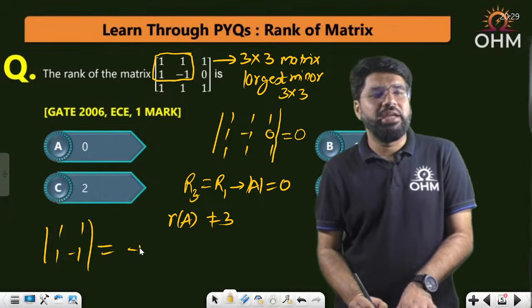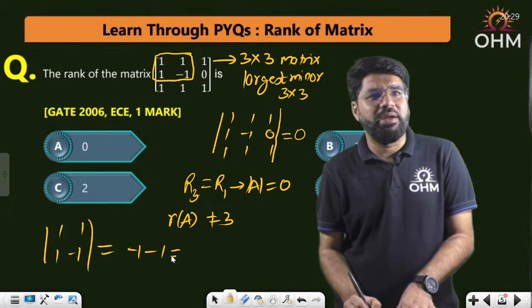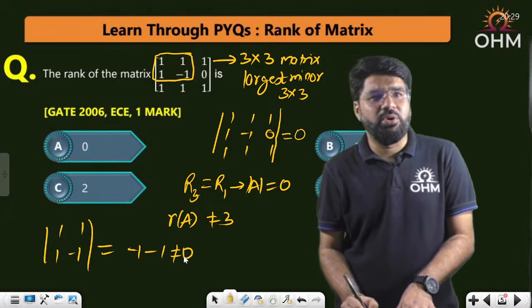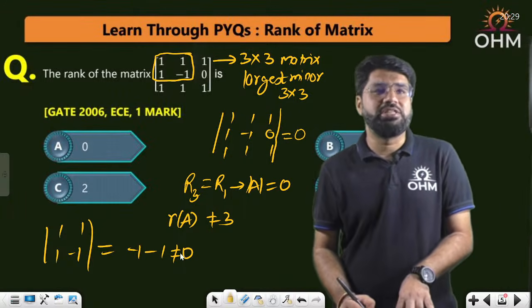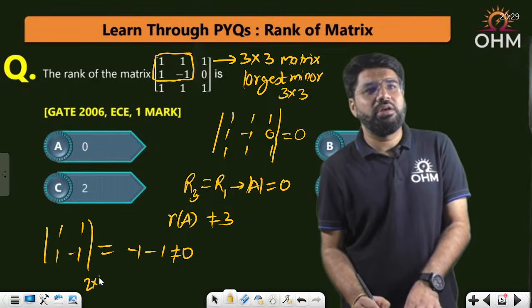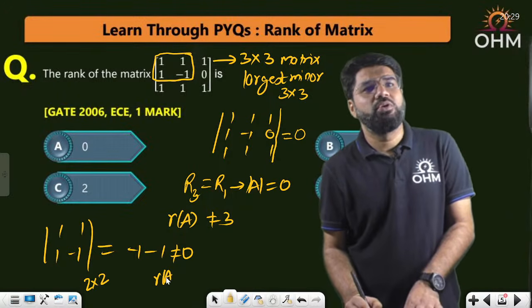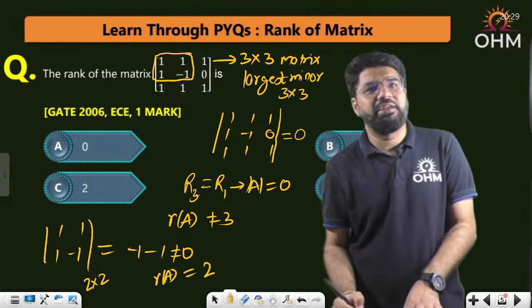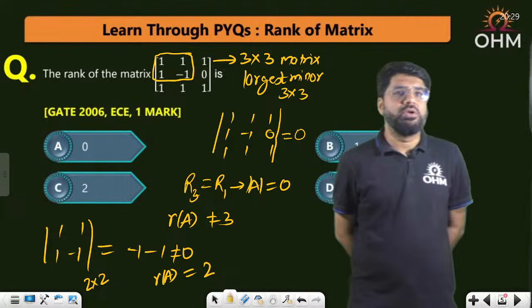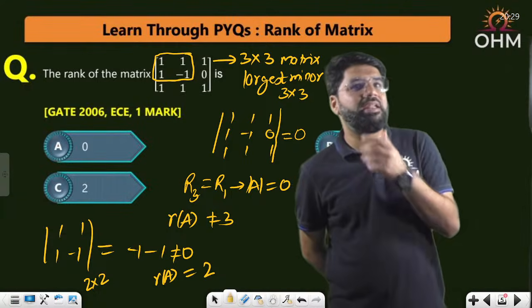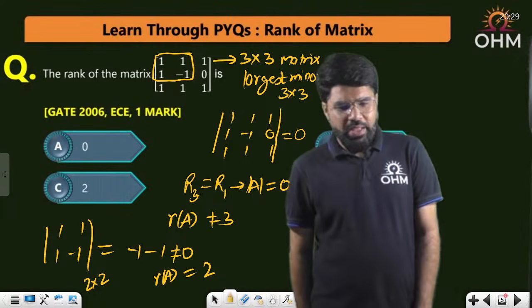Okay, so I cross multiply, I get the answer minus 1, which is not equal to 0. Answer is minus 2, I don't care. Answer is 0 or non-zero, that's what I care. Answer is non-zero. So I have a 2 cross 2 minor whose value is non-zero, so the rank is equal to 2. The rank of this particular matrix will definitely be equal to 2.